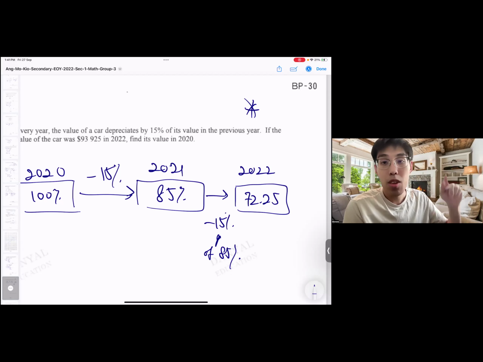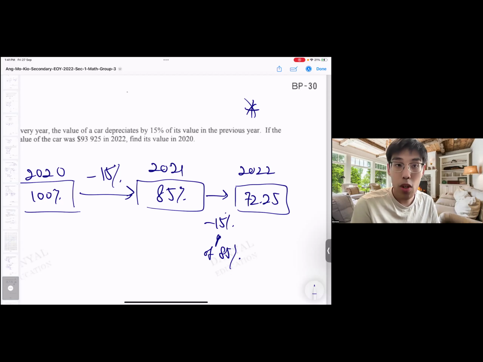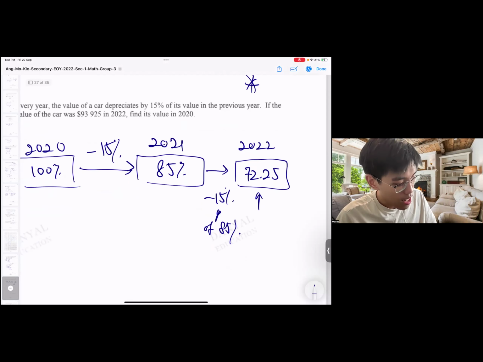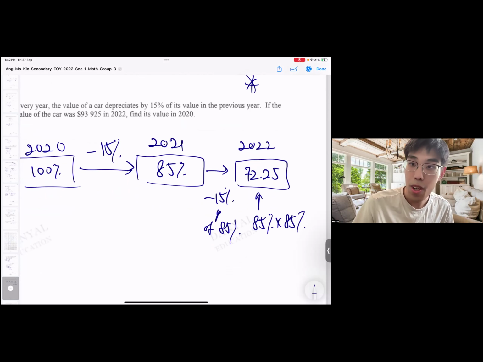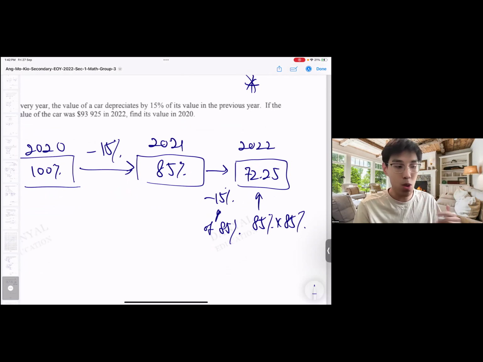Why? Because it's actually 2 times of 15%. So it's 15% of 15%. 15 times 15 is 225. So it's 85% of 85%. I can imagine this as 85% of 85%. There's a special way to square numbers like this. For those of you who want to learn these special techniques, let me know. I can teach you also.